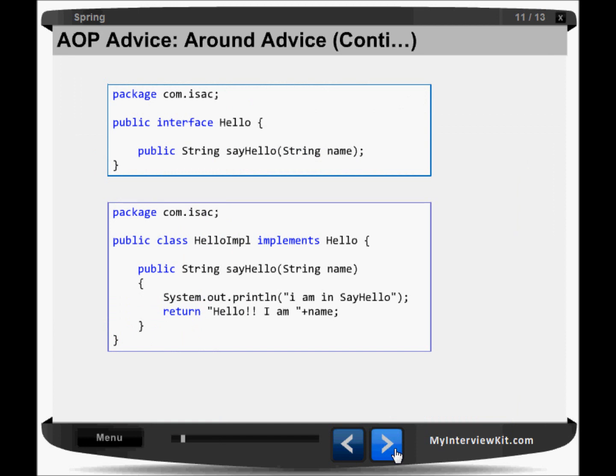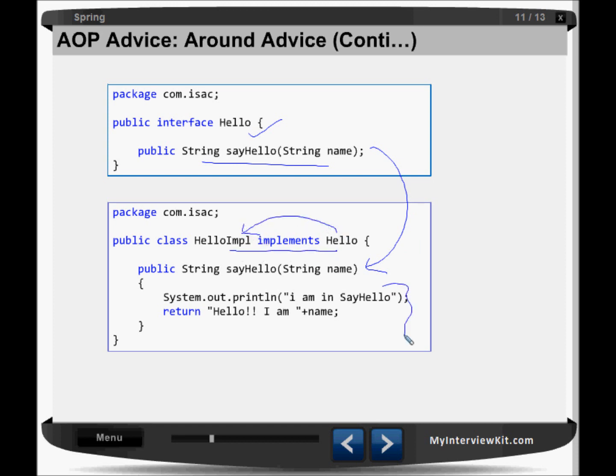So this is the code we are having in com.isaac, the hello interface, and there's one method, say hello. This method has been implemented, since we are implementing this interface and giving some code here, just saying hello and returning.